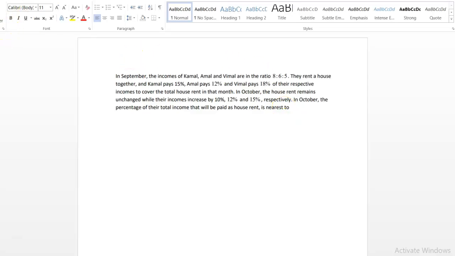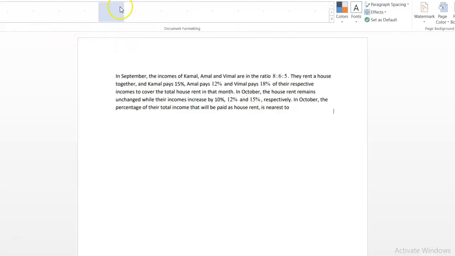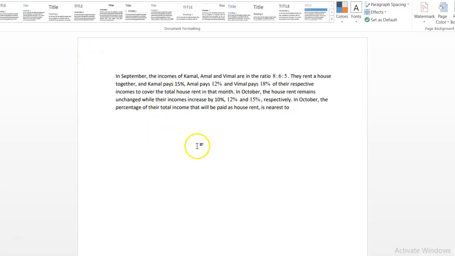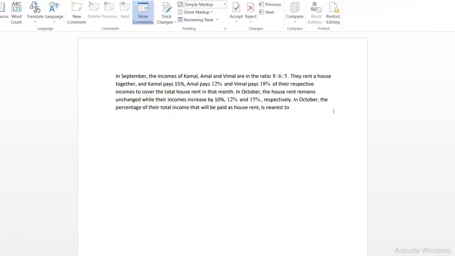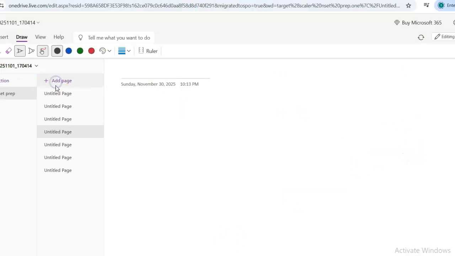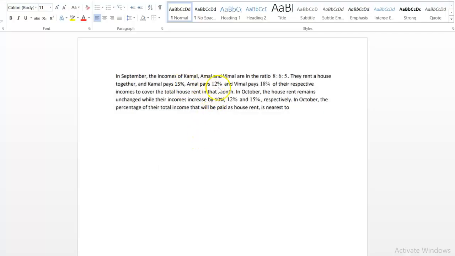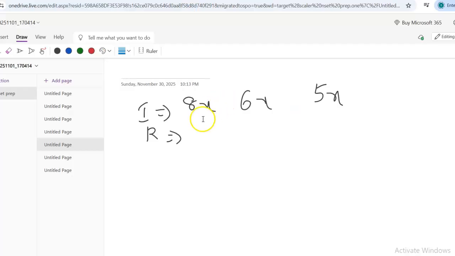Now, let's try to understand how to solve this question. So basically, whenever we have such questions, what we have to do is assume that the total incomes are 8x, 6x, and 5x. And the rents paid, how much were the percentages? 15, 12, and 18. So what is 15% of 8x?